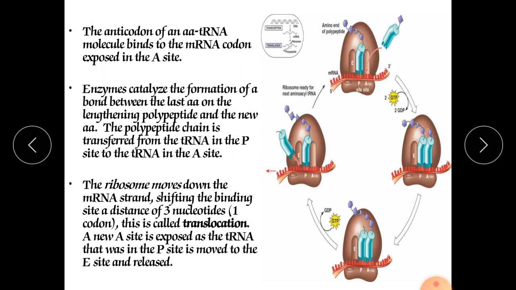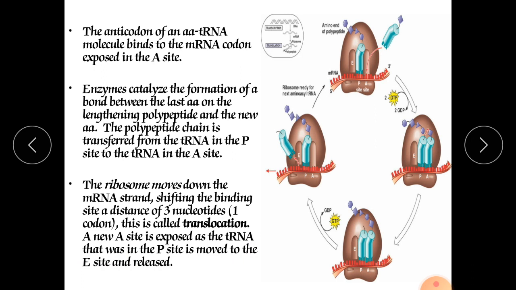Don't confuse translation, transcription and translocation. Translocation means when the amino acid is transferred from the A site to the P site. A new A site is exposed as the tRNA that was in the P site is moved to the E site and released.